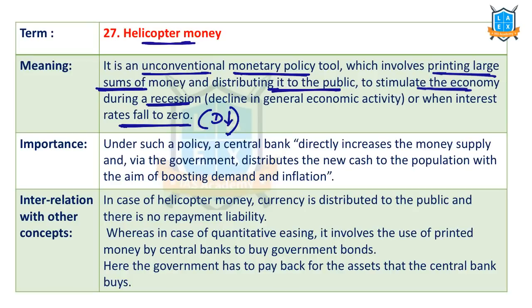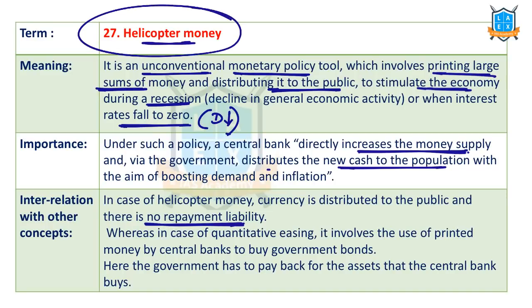In this particular policy, the central government directly increases the money supply via the government and distributes the new cash to the population, but there is no repayment liability, and it increases inflation. That's why helicopter money, in the form of printing money and distributing it, is not a favorite option, because it increases inflation. It will not increase any production over a period of time, but only the economy develops gradually. So helicopter money theoretically is good, but practically implementing it on that scale is difficult.